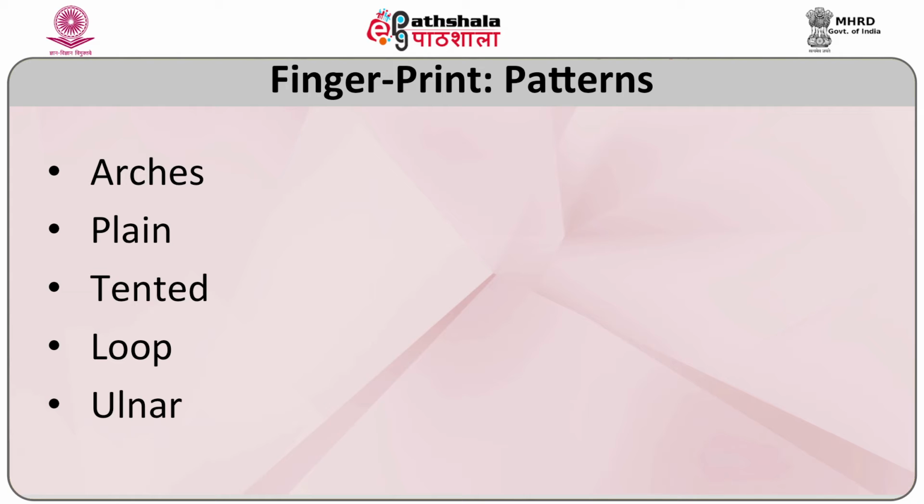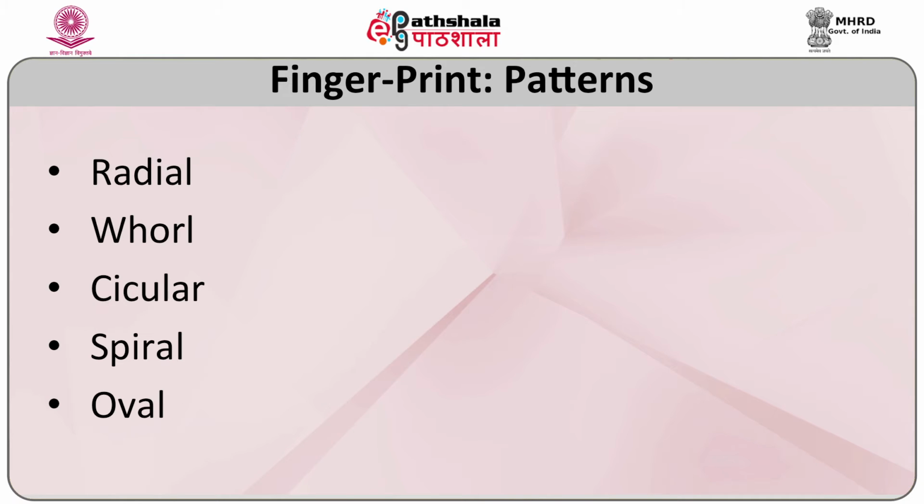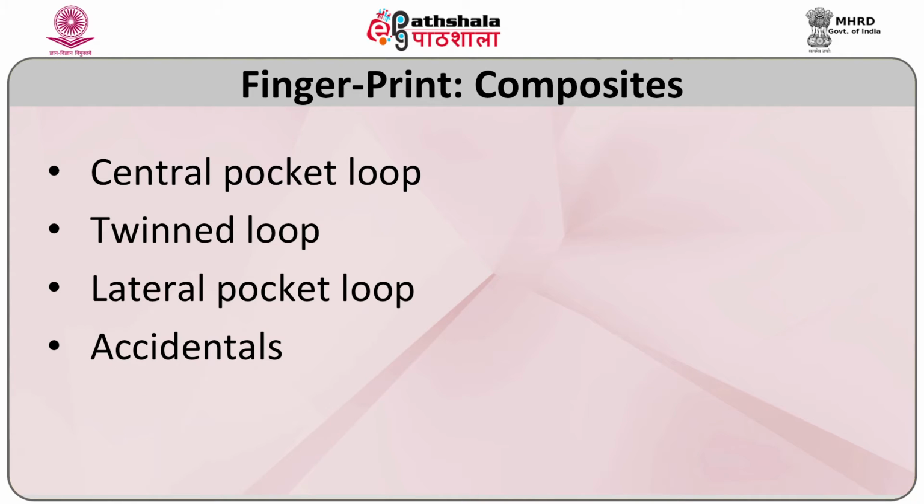Arches are further divided into plain and tented arch. Loop is divided into radial and ulnar. Whorls are divided into spherical, circular or oval. Composites are further divided into central pocket loop, lateral pocket loop and twin loop. And the fifth category is the accidentals.